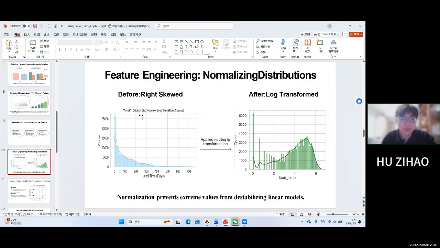Okay. For feature engineering, we addressed the skewness, where the lead time distribution was heavily right-skewed. We applied a log transformation to normalize it, improving the stability of our linear models.